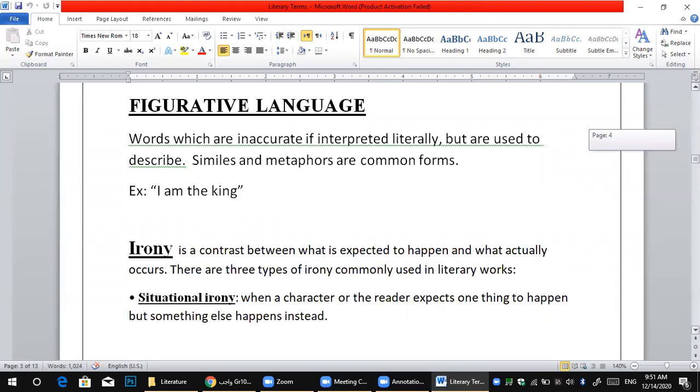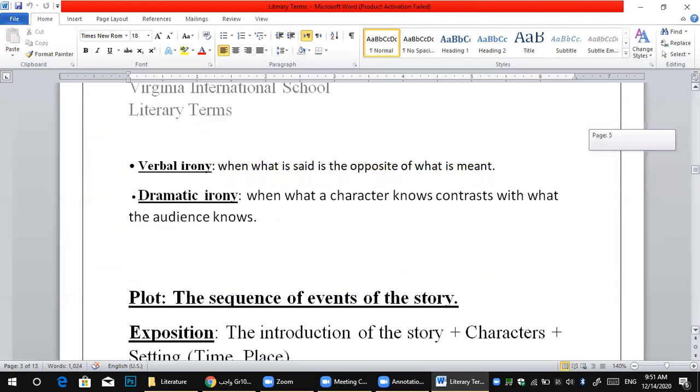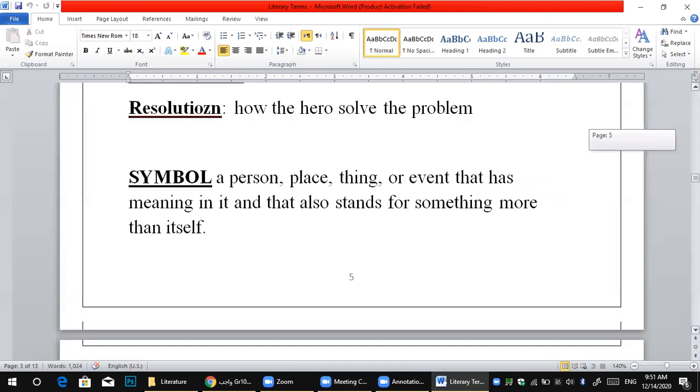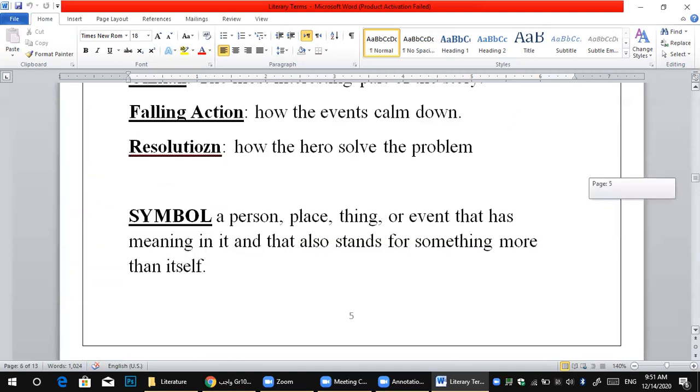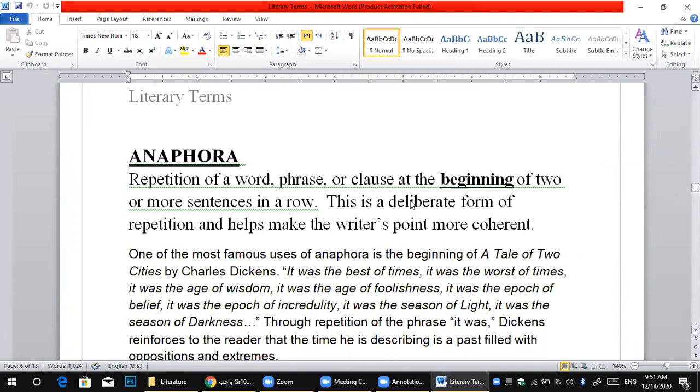Today, let's start a new lesson of literary terms. That's called anaphora. What does anaphora mean? Anaphora means repeating a word, a phrase, or a clause at the beginning of two or more sentences in a row.